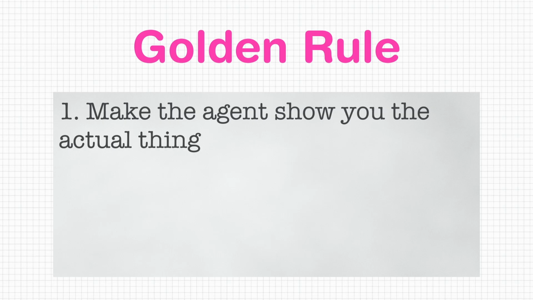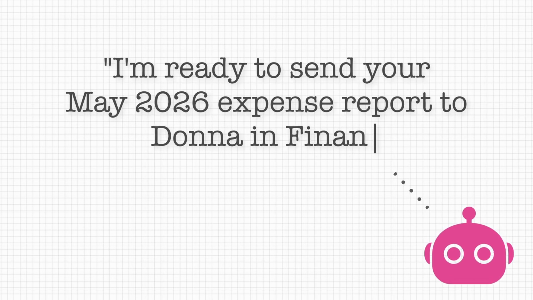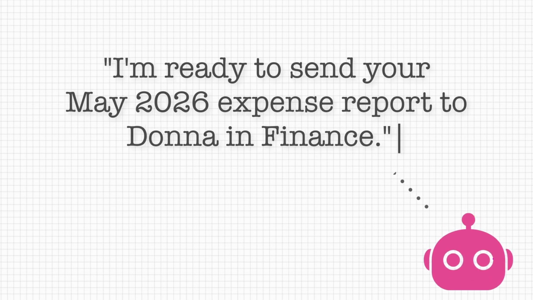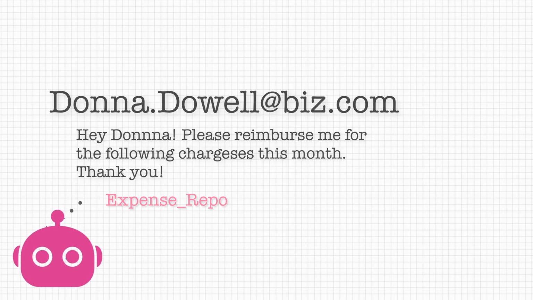The golden rule: there are 2 ways to improve on this mistake. Number 1, when it comes to displaying confirmation prompts to the user, make the agent show you the actual thing it's going to send or the actual change it's going to make, not just its plan or a description of what it's going to do. So instead of saying, I'm going to send an expense report to Donna, it should actually show you the email address it's about to send with the email contents, the actual file attachments, etc. Always make the effort to look at the truth of the agent's calls instead of the summary.